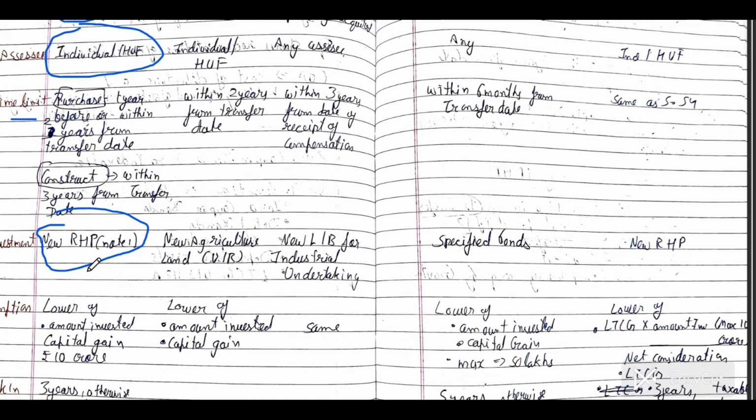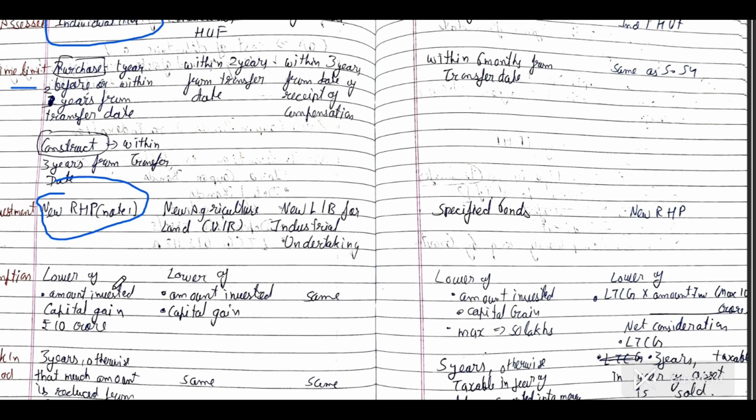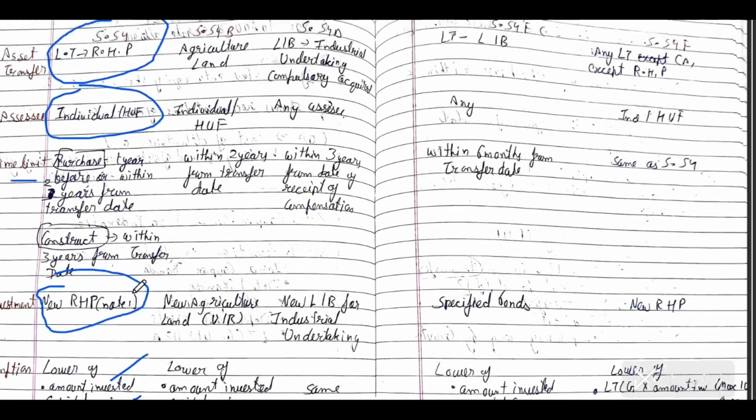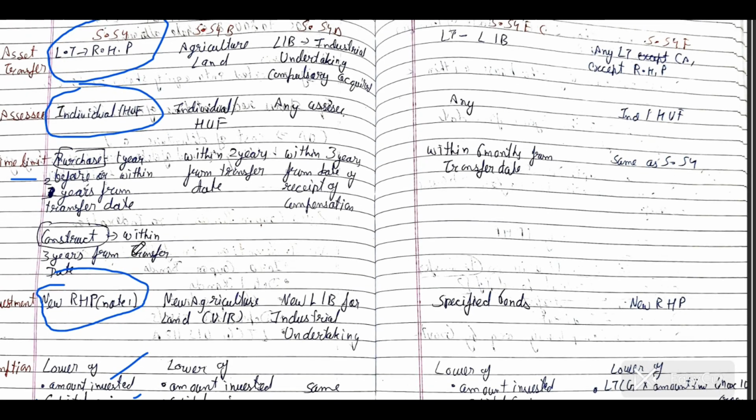How much exemption is available? Lower of the amount invested, the capital gain, and 10 crores. And you cannot sell that RHP within 3 years. Otherwise, if you sell this residential house property within 3 years from the date of purchase or date of construction, it will be reduced from the cost of asset. If it is reduced from the cost of asset, it will increase the capital gain whenever you sell that asset. So this is basic logic; I am giving everything from logic.